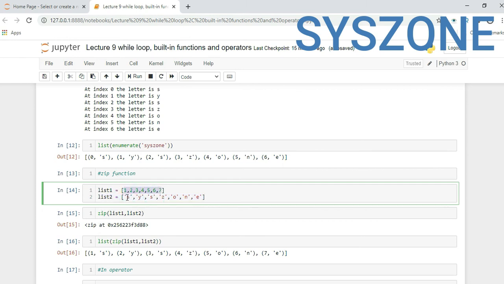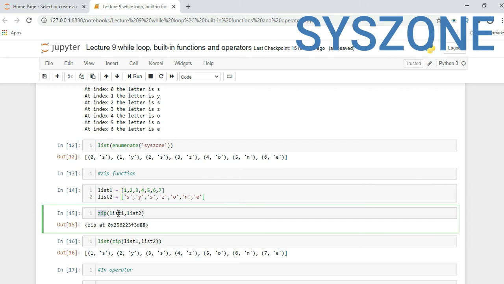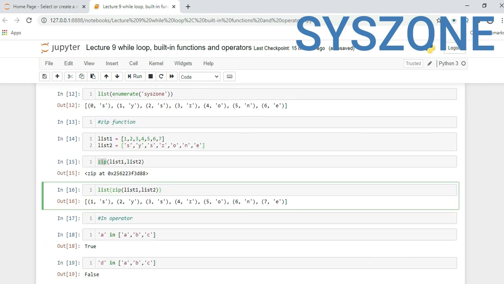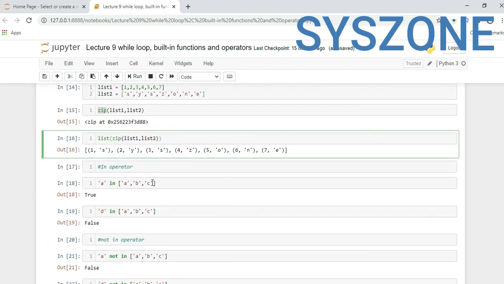The only difference here is we have 7 digits, and similarly we have 7 letters inside another list. If I zip like this, zip list 1, list 2, it will return a memory location at which this value has been stored. Now if you want to see it, we can convert this value into a list, so it will appear in list format. This is the first item of the list, second item, third item, like that. So this is a list.